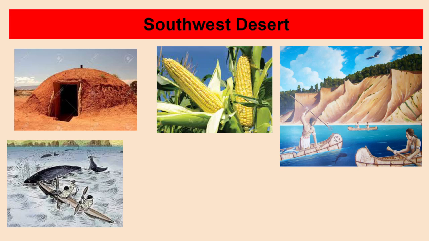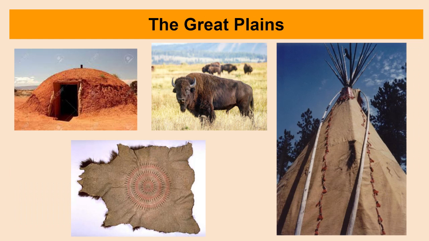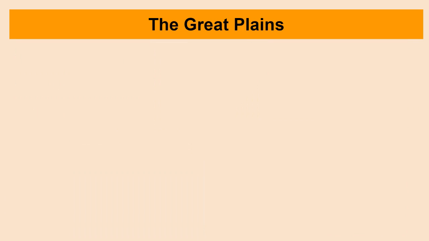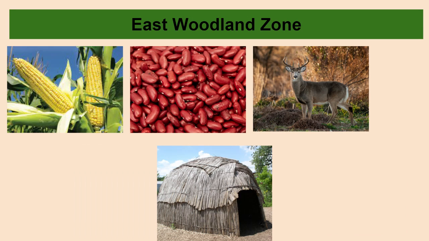Now, I want you to think about two different groups. I want you to think about the people that lived in the Great Plains, and I want you to think of the people that lived in the Eastern Woodland Zone. And I want you to think, how were these two groups different? For your homework today, you will be telling me the difference between these two groups. If you need to, you can come back to the video to find the differences.